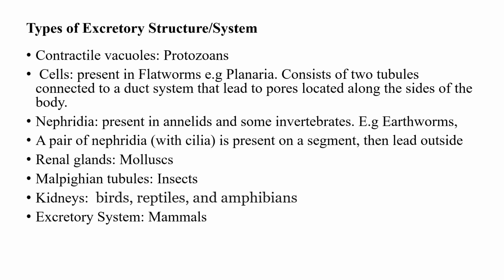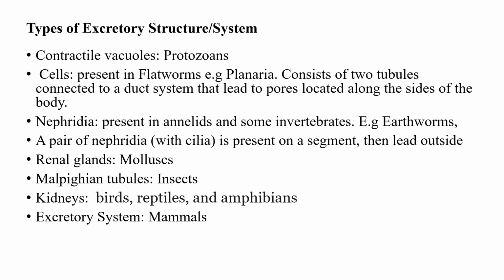So I'm starting from the contractile vacuoles. The contractile vacuole or vacuoles are excretory structures being used by protozoans. Protozoans are animals with one cell, that is unicellular organisms. Now we also have cells like flame cells that are being used in flatworms like planaria.